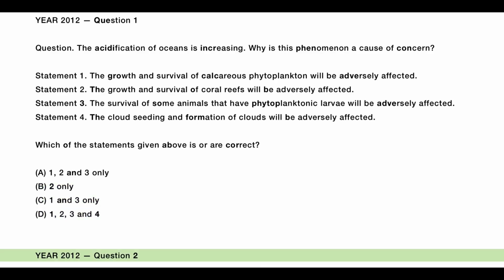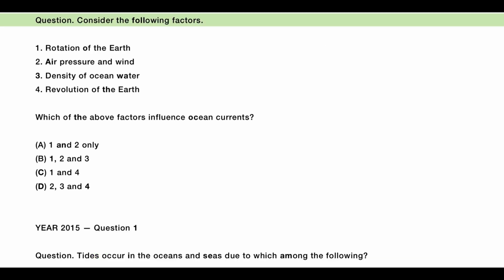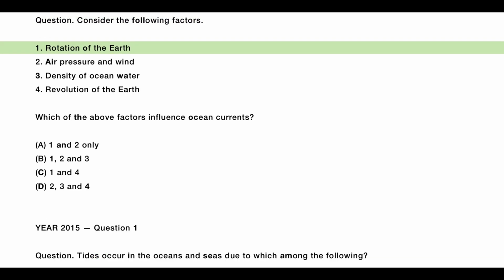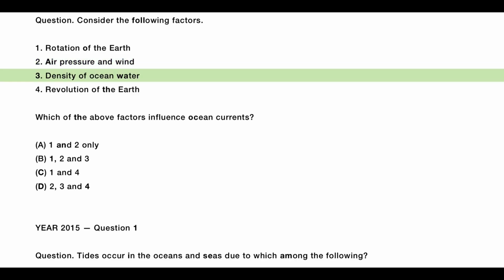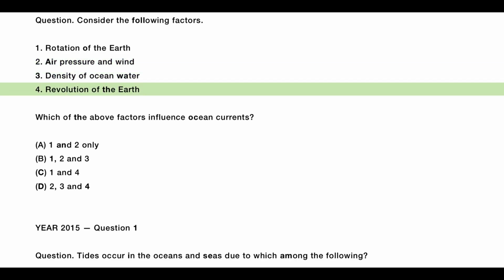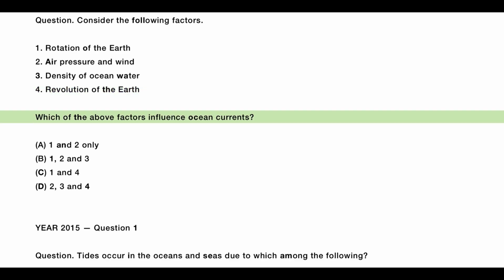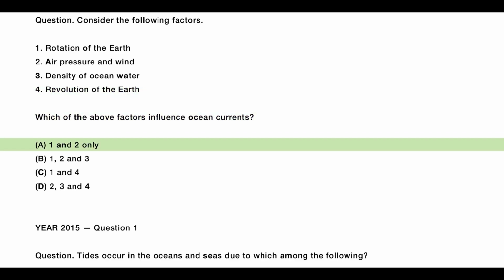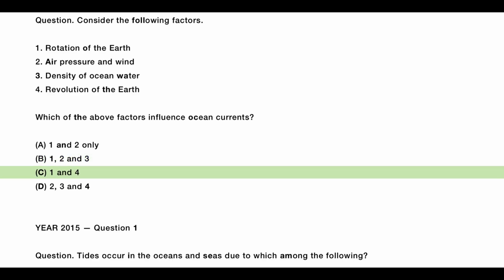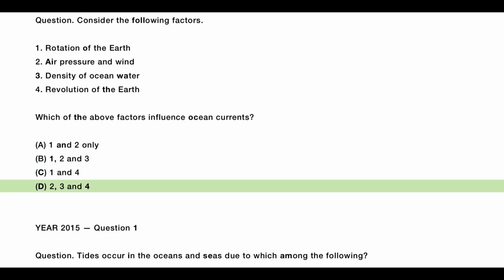Year 2012, Question 2. Consider the following factors. 1. Rotation of the Earth. 2. Air pressure and wind. 3. Density of ocean water. 4. Revolution of the Earth. Which of the above factors influence ocean currents? A. 1 and 2 only, B. 1, 2 and 3, C. 1 and 4, D. 2, 3 and 4.